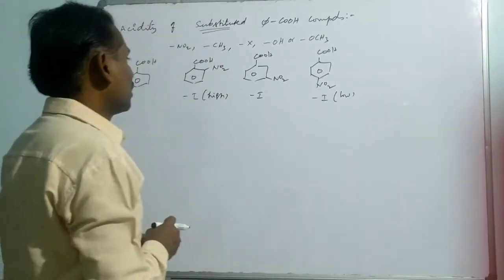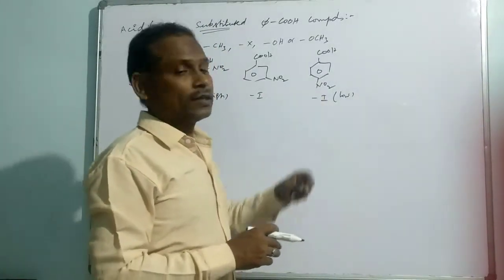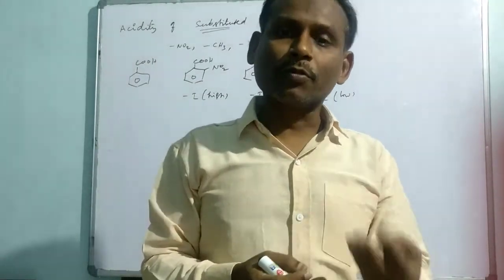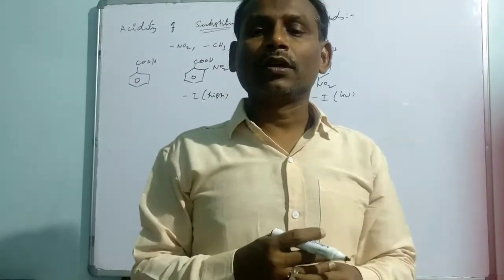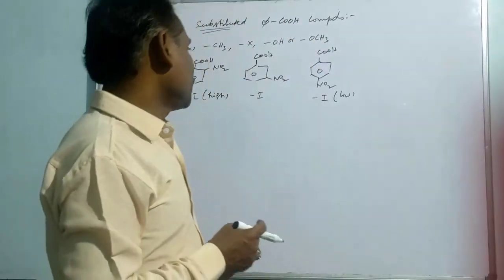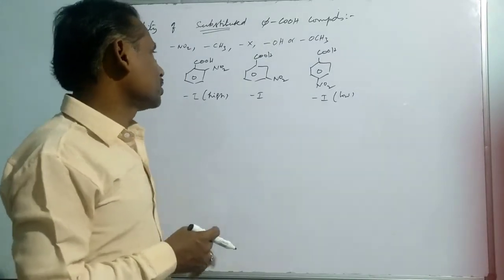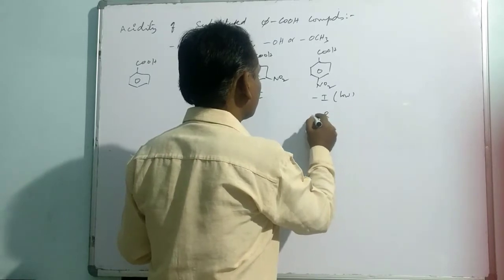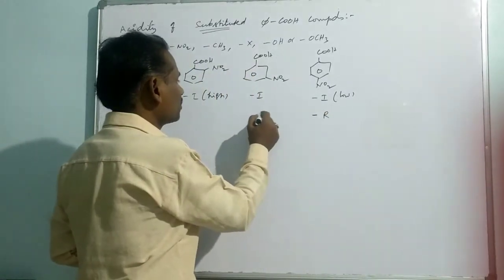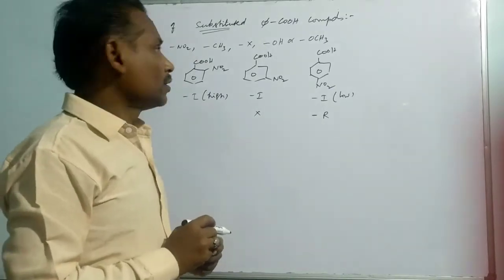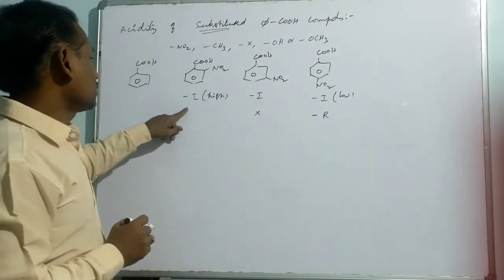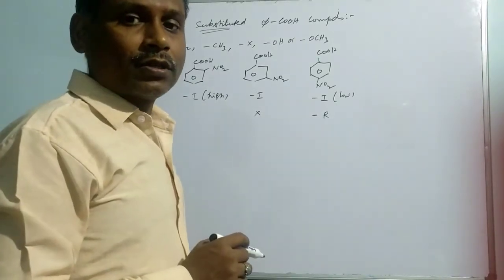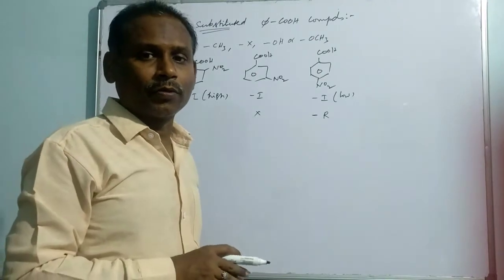And other than that, we can expect resonance, the electron withdrawing nature in terms of mesomeric effect, or in terms of resonance, in terms of conjugation. That will be noticed normally at para and ortho positions. So here we have the minus R effect, and in the case of the meta position, such an effect will not be there. But in the case of this ortho nitro substituted benzoic acid, is resonance going to work out or not? That is also a point here.